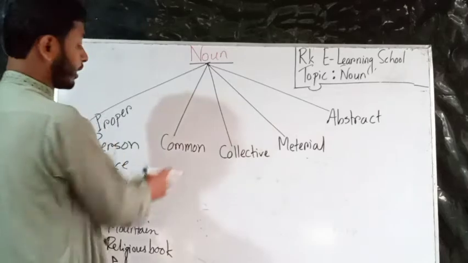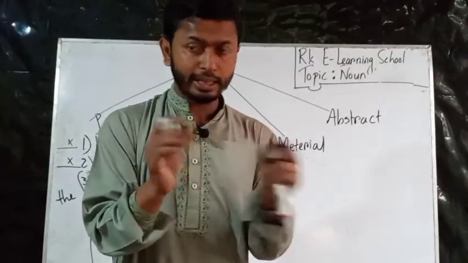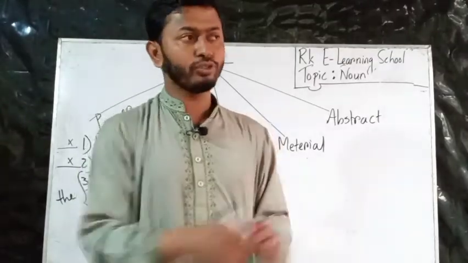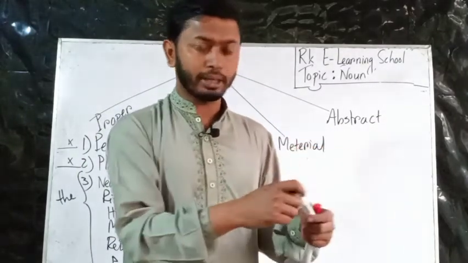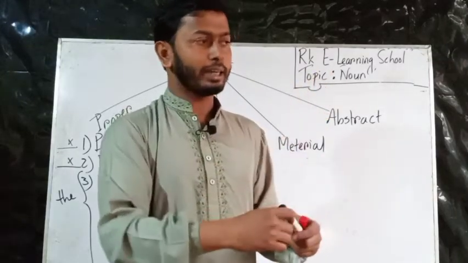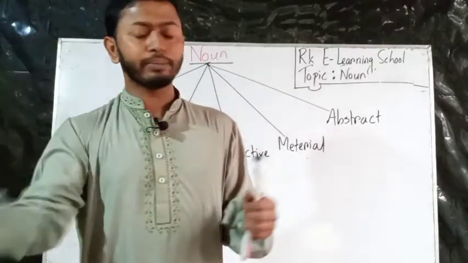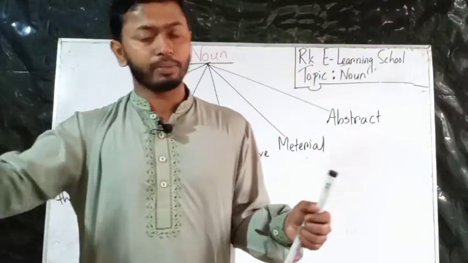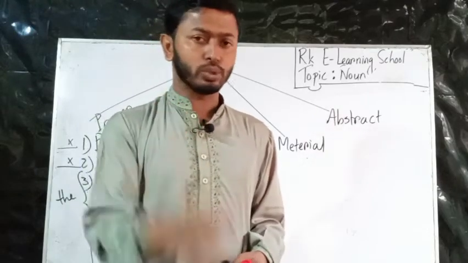Now the common noun. Common means a thing that is very common. If we say, can you come, the you can be anyone. If I call a student, that can be any student, a girl or a boy or from any class. So the word student is a common noun.